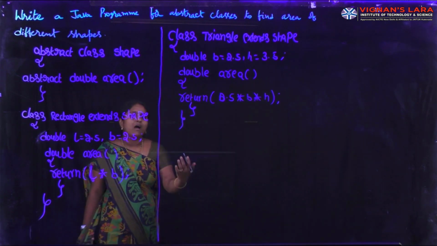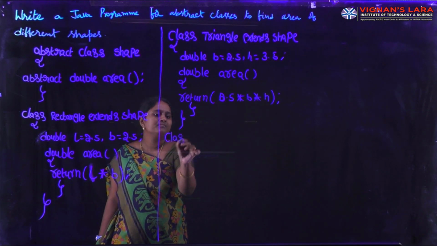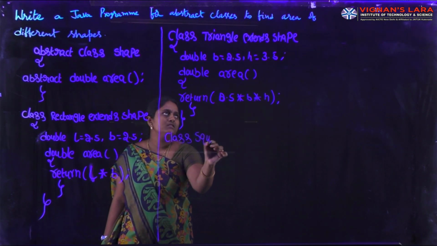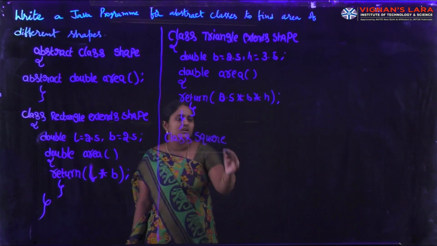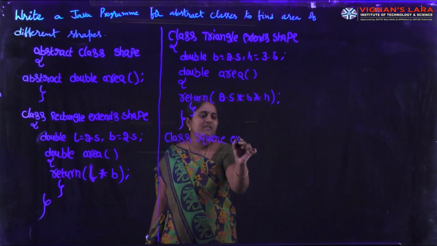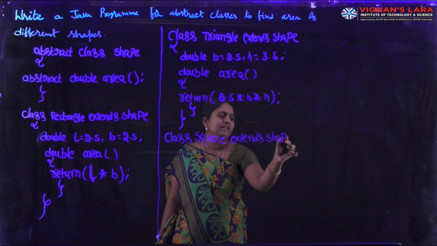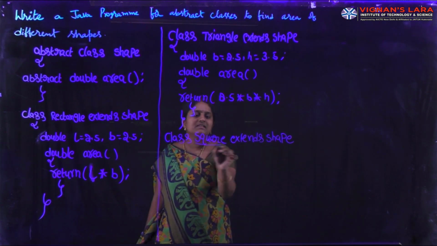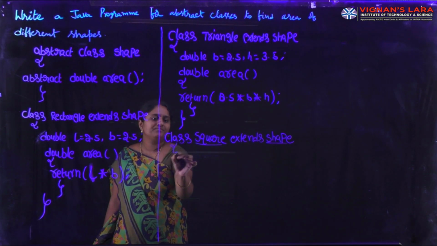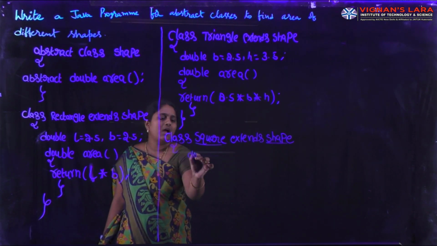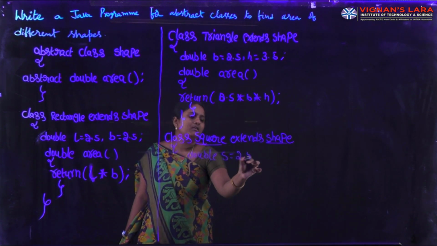Next, I am taking one more subclass, class Square. Our aim is to find the area of different shapes using abstract classes. Square extends Shape. Here Square is the subclass and Shape is the superclass. In this class, I am writing one variable, double s equal to 2.5.